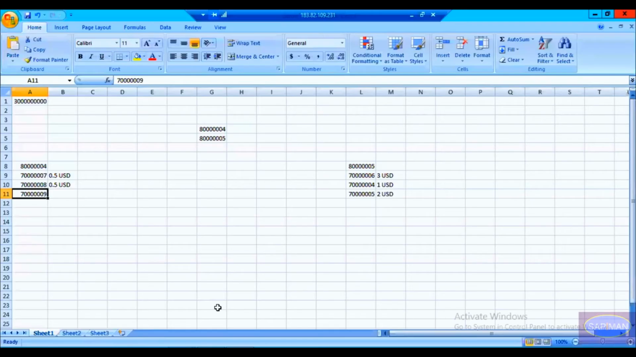Same, I'm taking 7, okay, but you can use your own calculation, and the way you want, you can change the price also. It's up to you. How do you want to do? This is your basic quantity calculation for this 8004 and 8005.